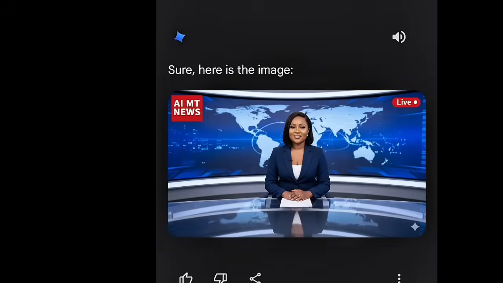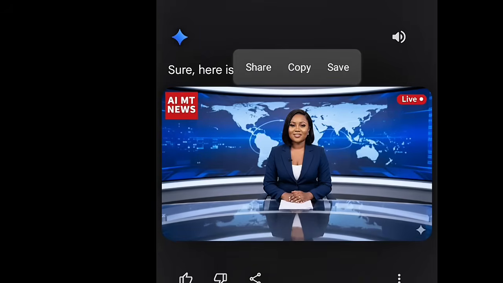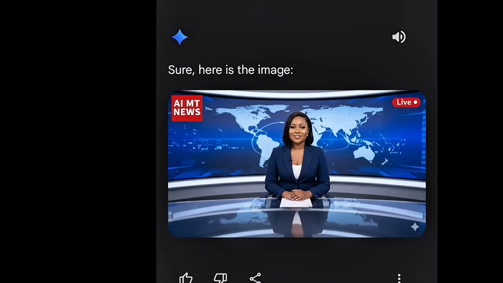To look at it, they have all come out. You can see it now. You have the AIMT, meaning AI Mastery Tutorial News, and you have live, meaning that the news was created live. So after we have gotten our image, our avatar together with our studio room, we'll save this image by press holding it and touch save. Once you save it, it's already in your phone.